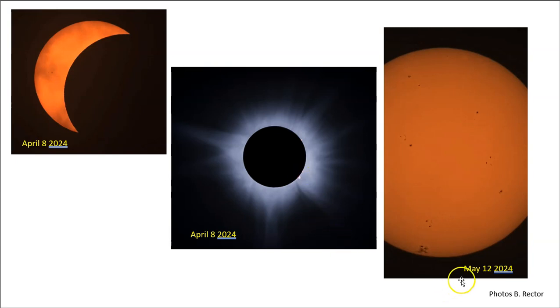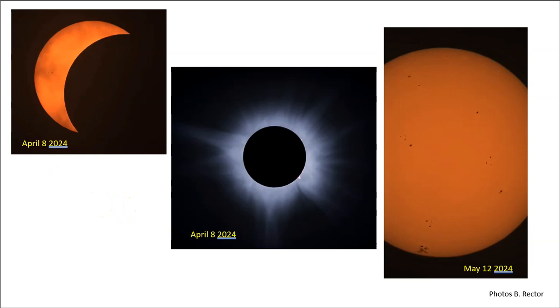And more recently, on May 12th, we had a lot of people in the United States able to witness the northern lights, the aurora borealis, and this was due to heightened solar activity on the surface of the sun. You can see some really big sunspots down there. So these coronal mass ejections send high-energy particles out into space, and if they are heading towards the Earth, they interact with the Earth's magnetic field, and then these high-energy particles collide with gases in our atmosphere, and that excites the gases, and they emit different colors of light.